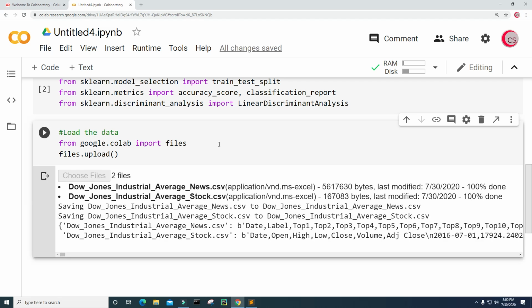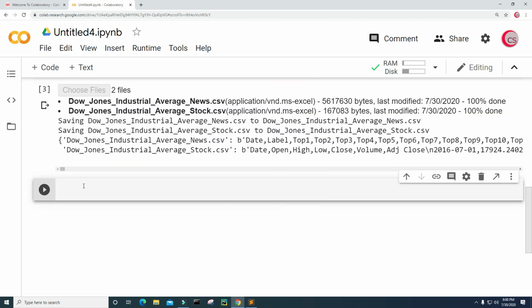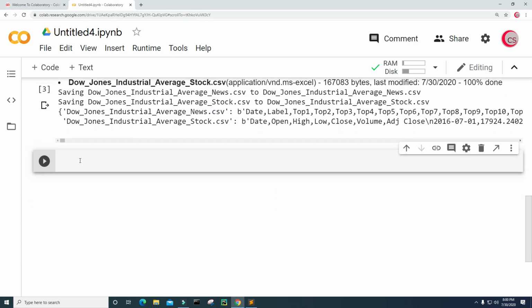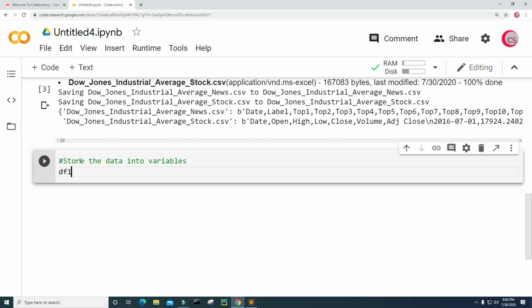Okay, so now I'm back and the data set is loaded. So let's go ahead and create a new cell. All right, in this cell, I'm going to store the data into variables. So I'm going to create a variable called df1, and I'm going to set it equal to pd.read_csv, and I'm going to read in that news file.